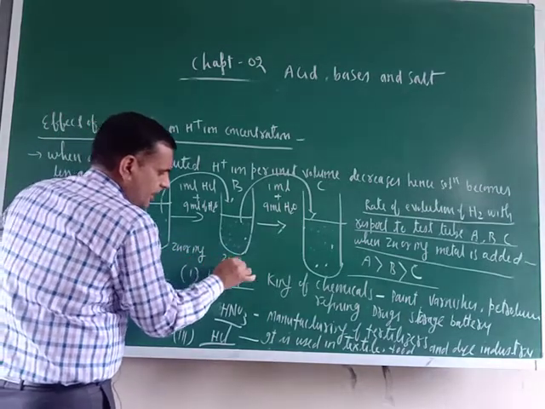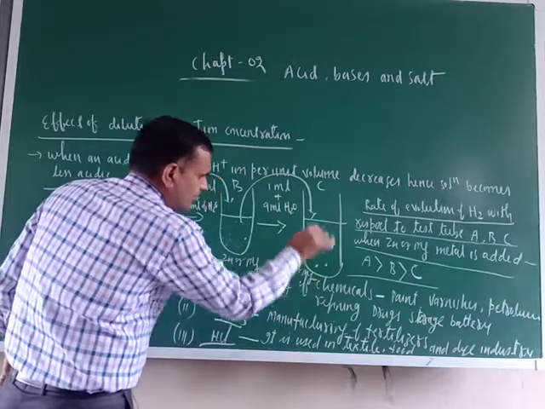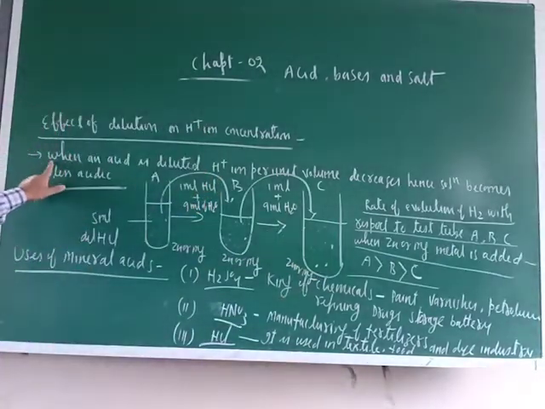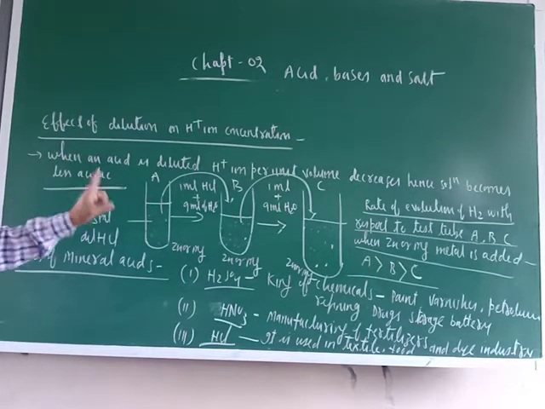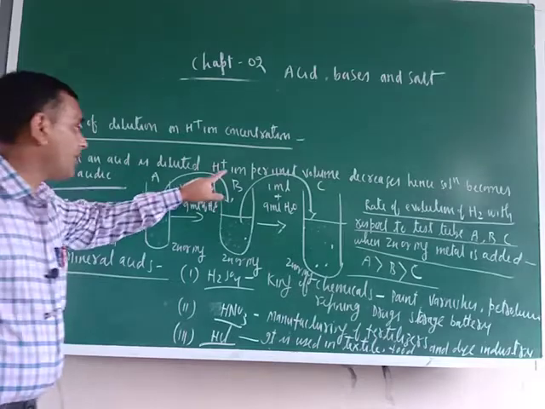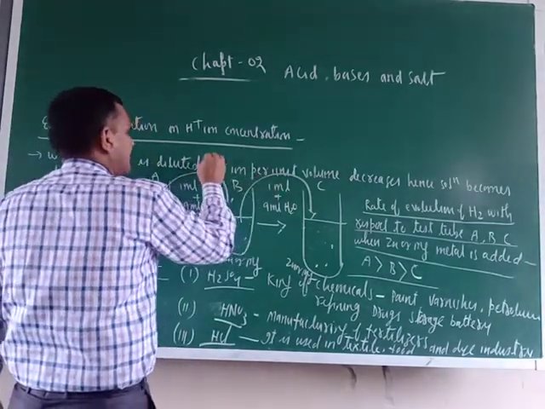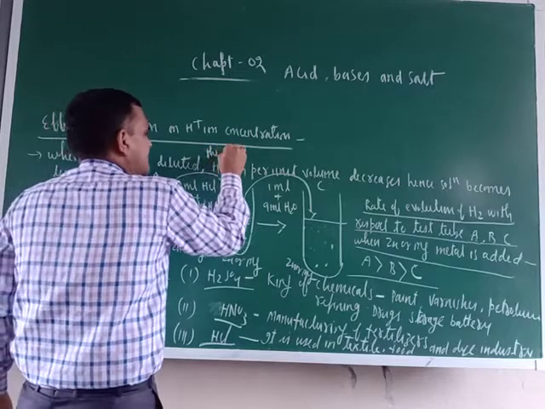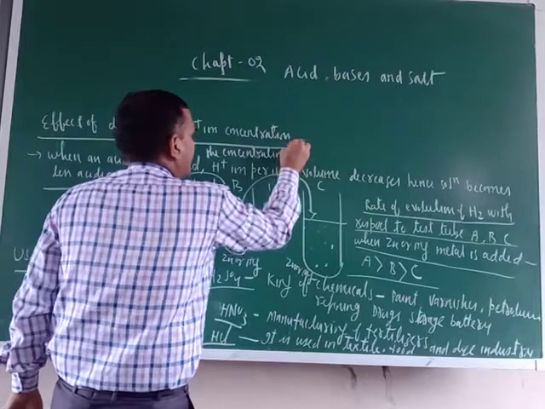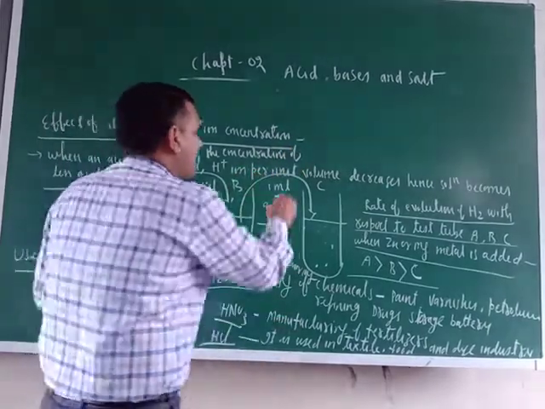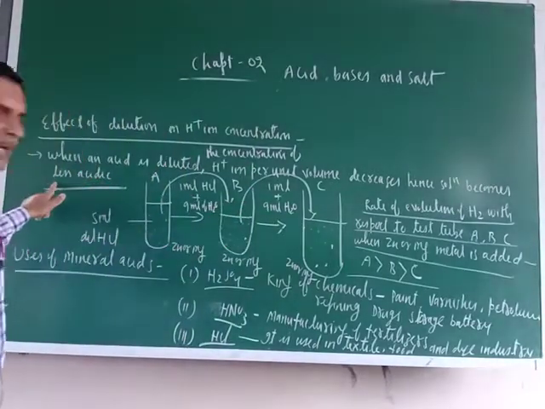So it is proved now that when an acid is diluted, the concentration of H positive ion per unit volume decreases, hence the solution becomes less acidic.